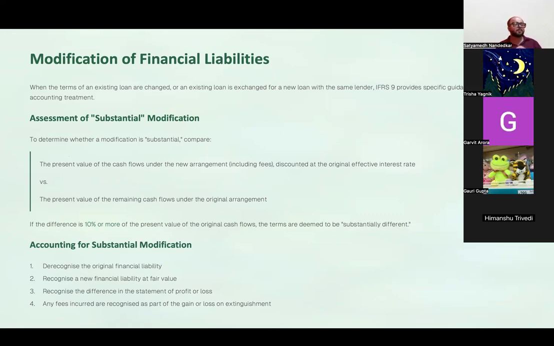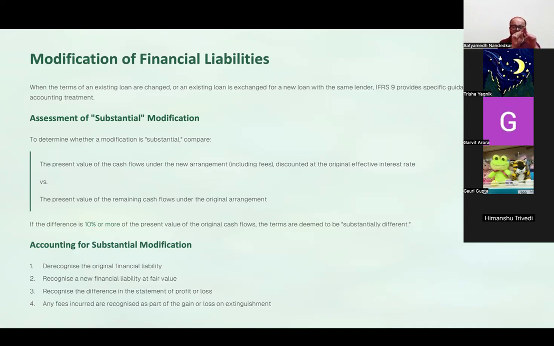Now, what does that mean? Let me give you a basic context. You had an old loan and you were facing some difficulties in the payment of that loan. You made the payment of one installment, but अभी आपको दिक्कत आ रहा है. So you approached the bank and you said, give us 1 year relaxation from paying the interest and principal, and from the end of year 2, charge us interest and make us pay the principal once again. थोड़ा rate वगैरह आप change कर दो. So you are making certain modifications to the terms and conditions of the loan.